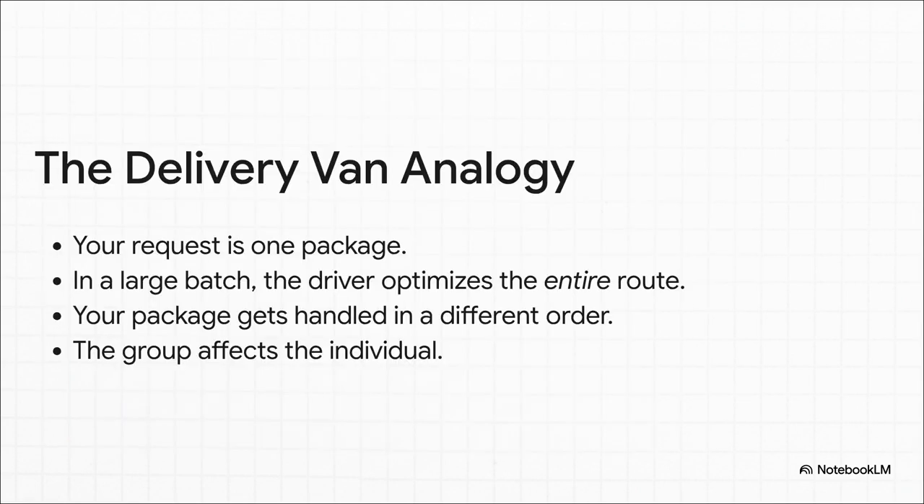Think of it like a delivery van. Your request to the AI is one package. If it's the only delivery of the day, the van takes a simple direct route to you. But if your package is in a full truck, a big batch of requests, the driver is going to optimize the route for the entire group. Your package still gets to the same place, but the path it takes, the order of operations, totally changes. The group affects the individual.